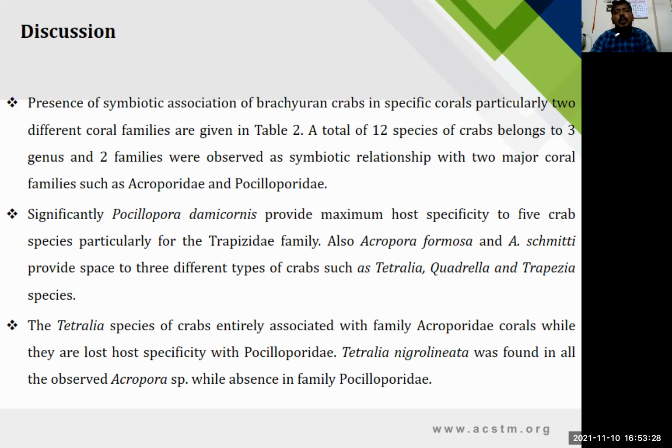Pocillopora damicornis provides maximum host specificity to 5 crab species, particularly of the family Trapeziidae. Also, Acropora formosa and Acropora symmetrica provide 3 different types of crab, such as the genera Tetralia, Quadrella and Trapezia. The Tetralia species are entirely associated with the family Acroporidae corals, while they lose specificity with the Pocilloporidae. Tetralia nigrolineata was observed in all the Acropora species, while absent in the Pocilloporidae.